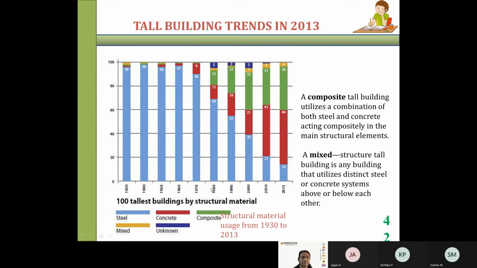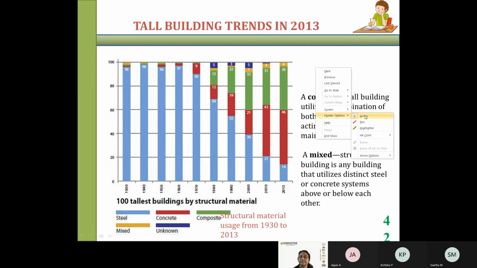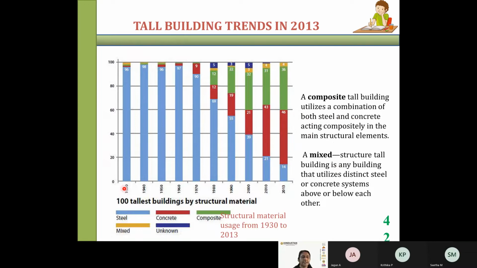So this particular graph will show you, say 1930, this blue color shows the steel. In 1930, we can see almost 96% was of steel construction and the remaining very small. And slowly coming to 2000, 2010 and 2013, the steel construction is only 14%, 46% was of concrete, 36% was of composite structure, and the remaining 4% is mixed, and some unknown materials are also there. Okay, so you can see there's a shift of structural materials also. The composite construction started developing in the 20th and 21st century.